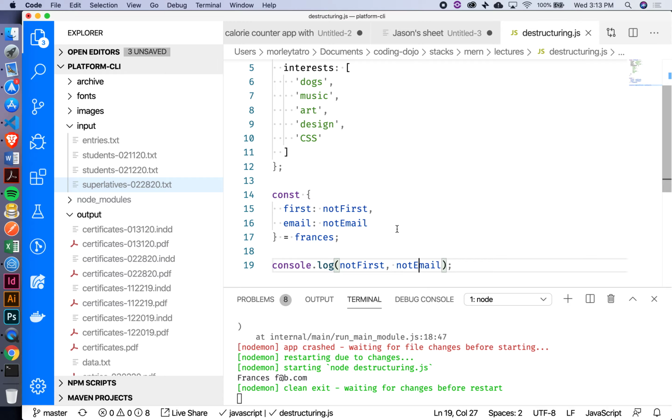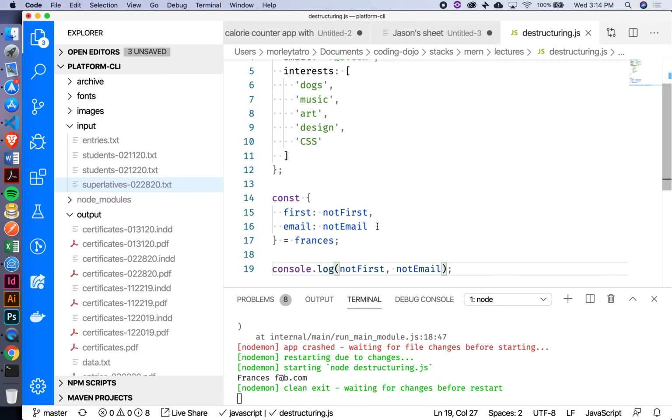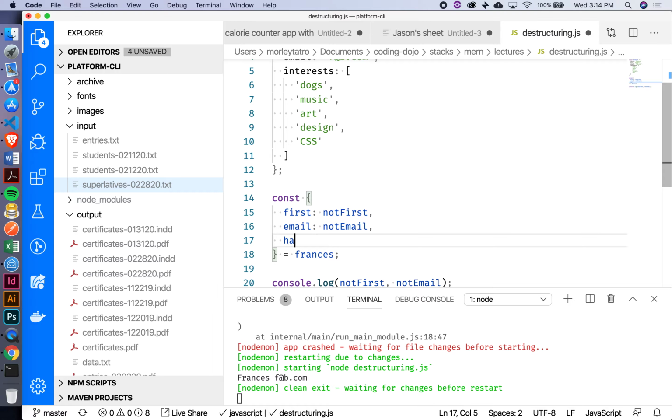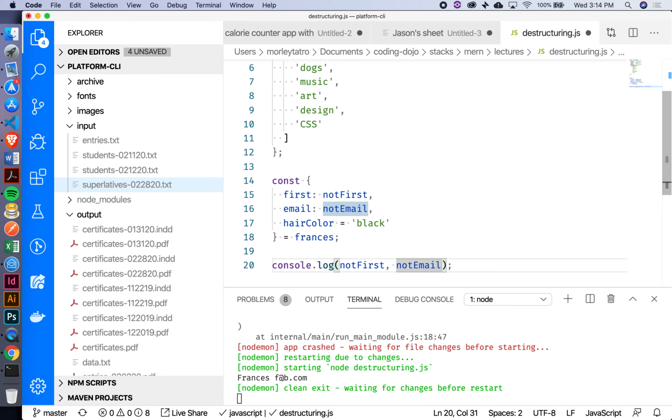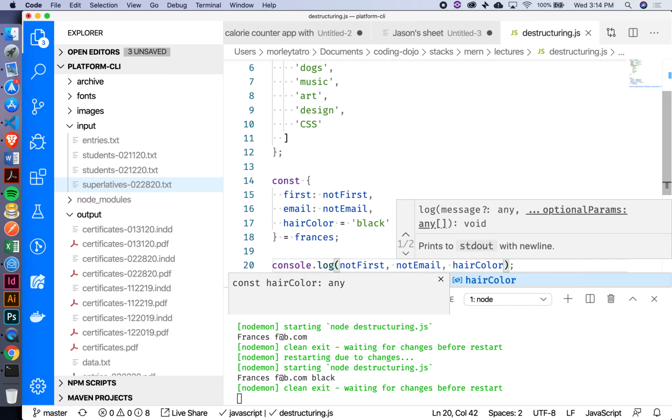Okay. What if I'm not sure that a particular key exists inside of an object? Can I handle that in some way, do you think? So let's say we're looking for another key, like hair color. It doesn't happen to be inside this particular object. What I can do is say here inside my destructuring, hair color, and then I can say equals some default. So by default, if we don't have a hair color inside there, this should print out black, right? And we get black.